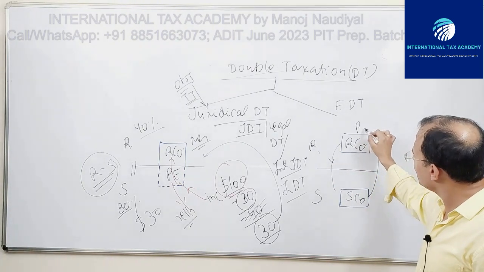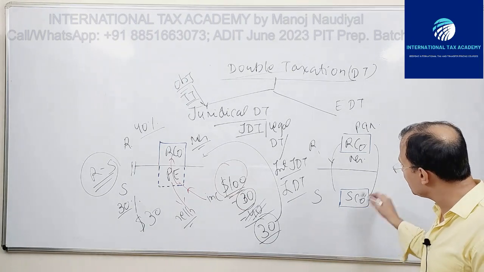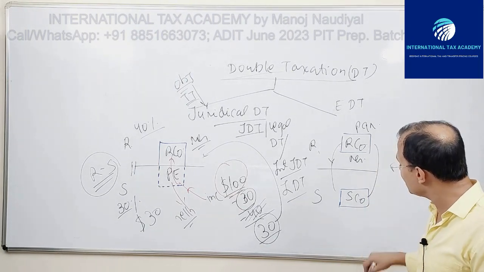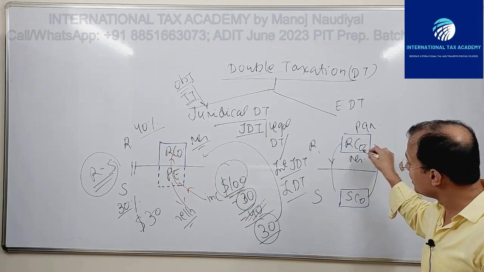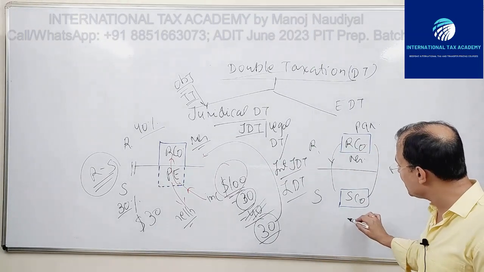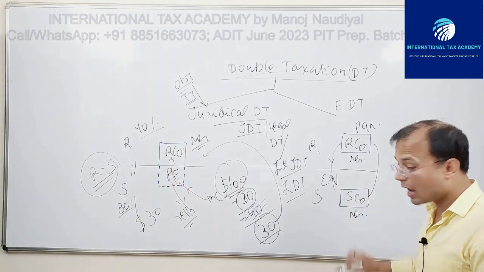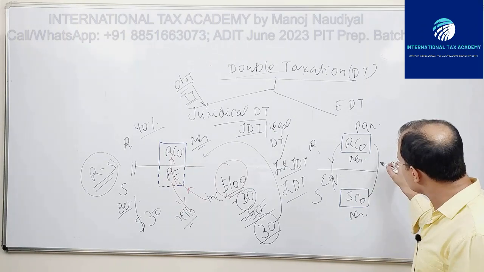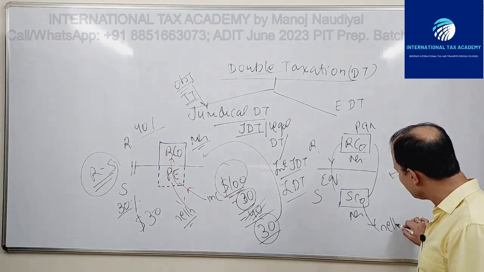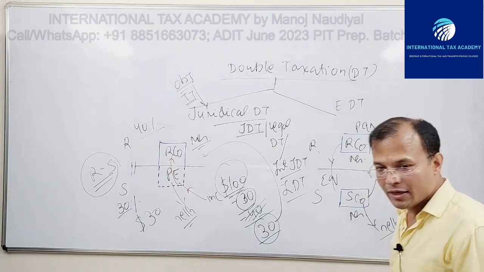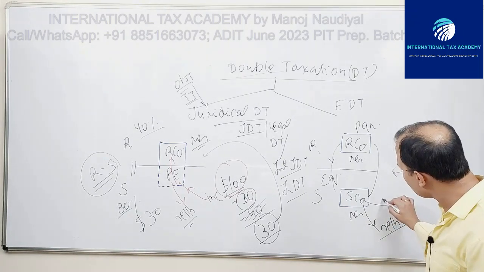ARCO is the parent company, it is the resident of R. ESCO is the resident of S. ARCO infuses equity, a capital contribution, and then ESCO will do business. ESCO sells, for example, something, it is in the business of selling, and it earns income.